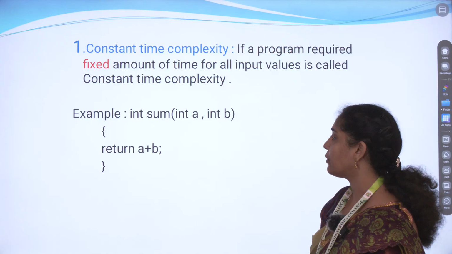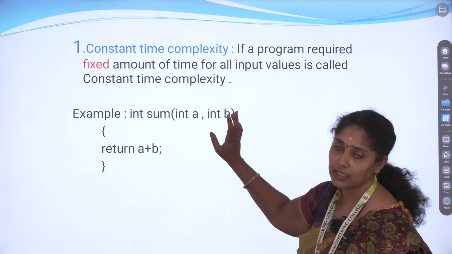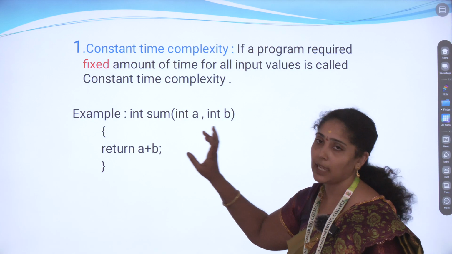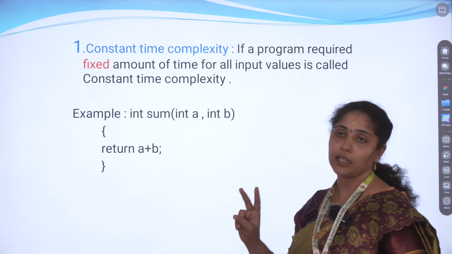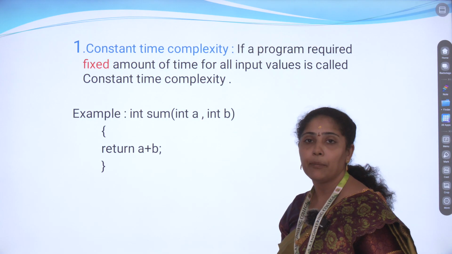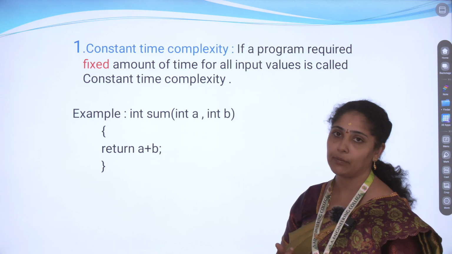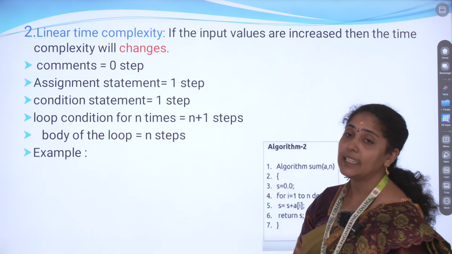In constant time complexity, see here, the variables are initialized and only two variables are dealt with. We do the calculation for the addition a plus b. With only two variables the calculation completes immediately, so we say this is a constant time complexity. Next, the linear time complexity.